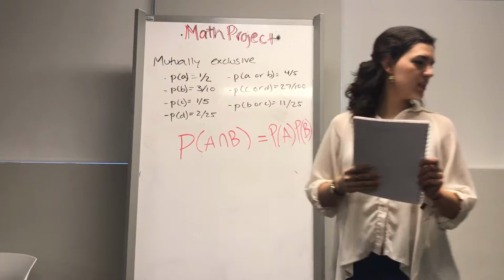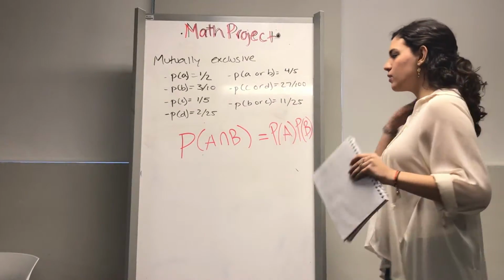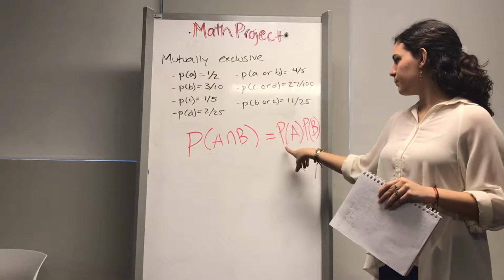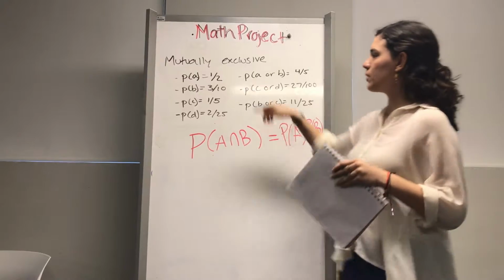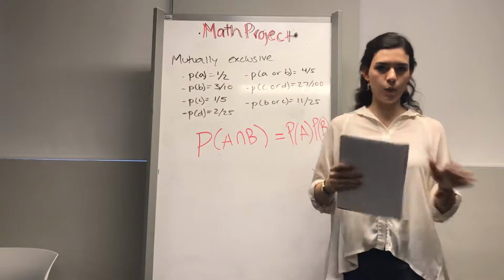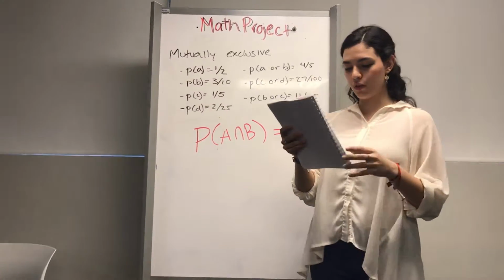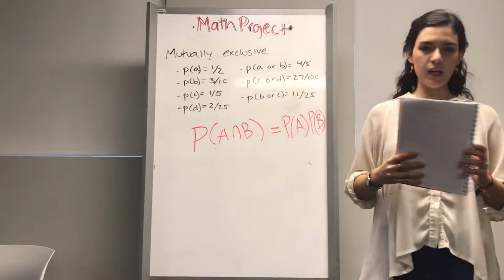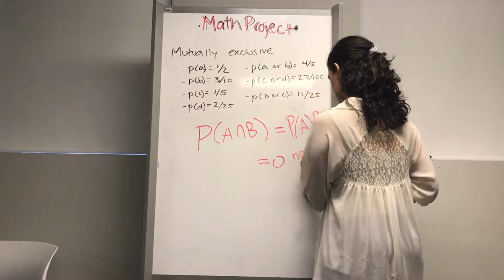Exercise C asks if events A and B are mutually exclusive. To find out, you need to use this formula. You multiply the probability of A times the probability of B. Once you multiply 1 over 2 times 3 over 10, it would not give you 0. If it doesn't give you 0, it's not mutually exclusive. So event C is not mutually exclusive.